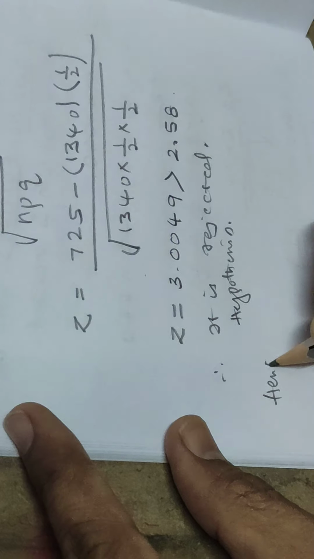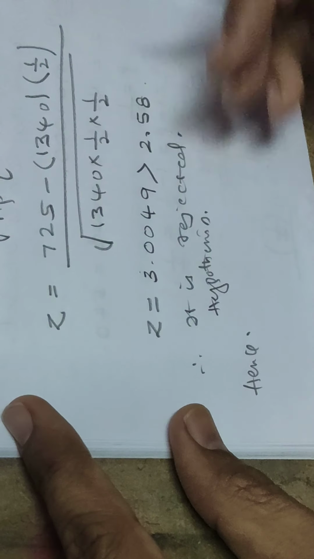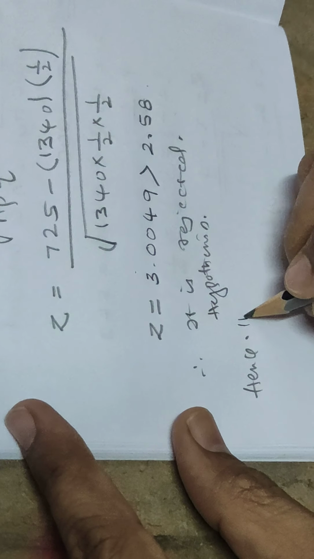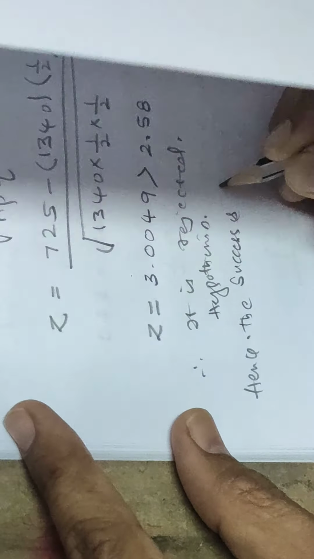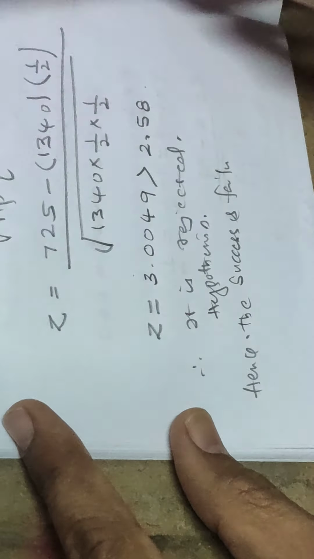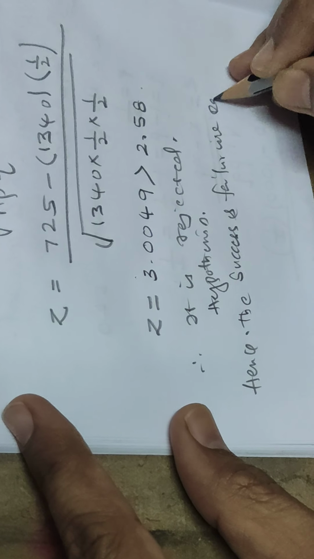Hence, the success and failure are not in equal proportion.